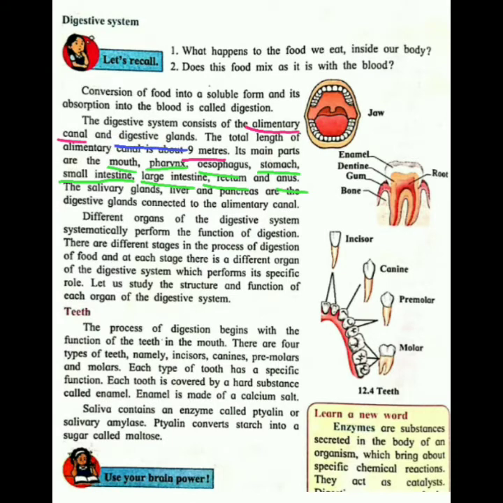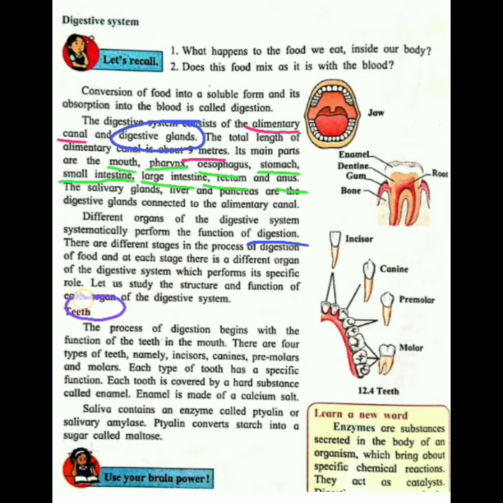Okay, now let's talk about the digestive glands. The salivary glands, the liver and pancreas. These are the digestive glands which are connected to the alimentary canal. So the digestive system helps in digestion. Its function is digestion. And during this process of digestion, at each stage there is a different organ which performs a specific function, which we will see in detail further.